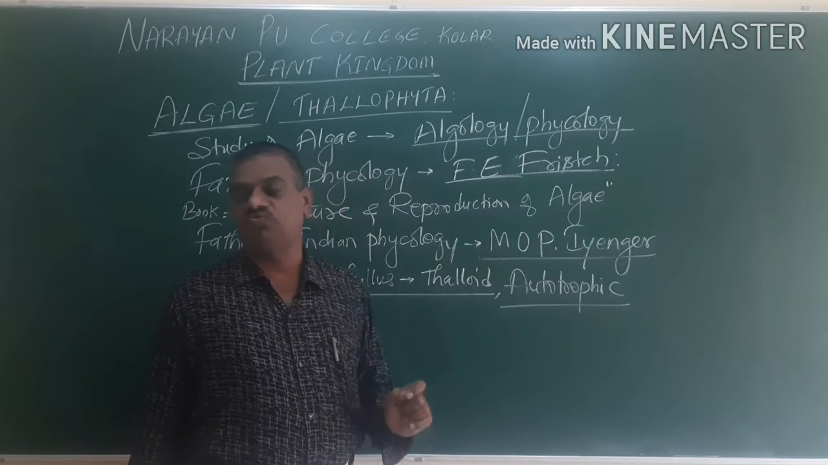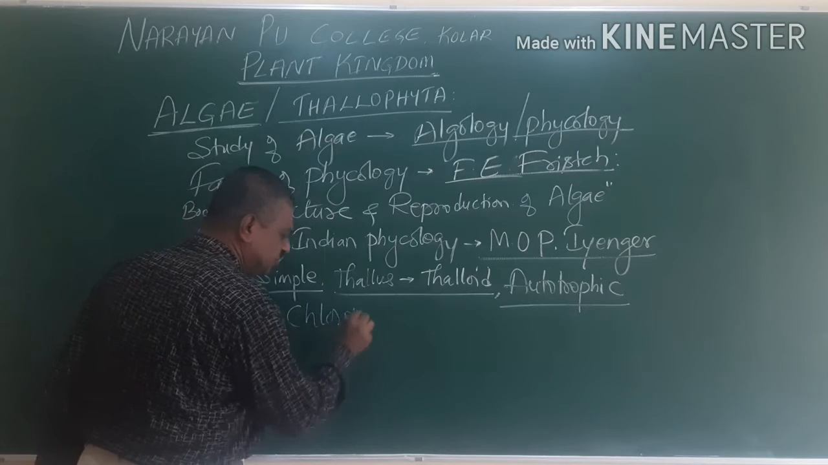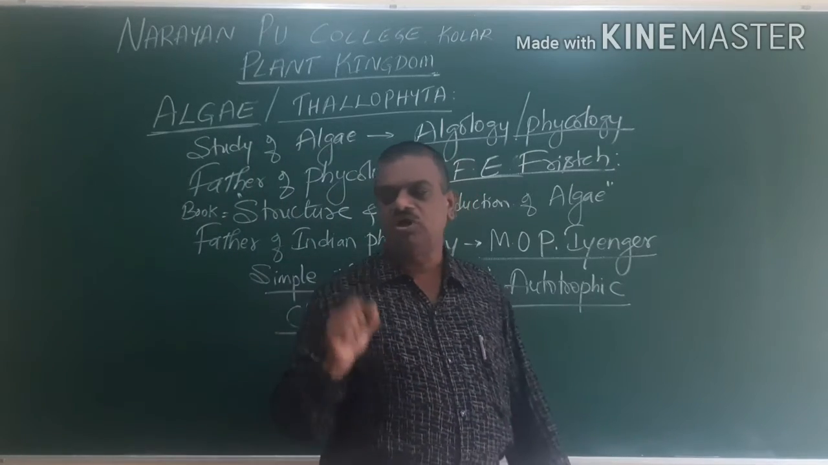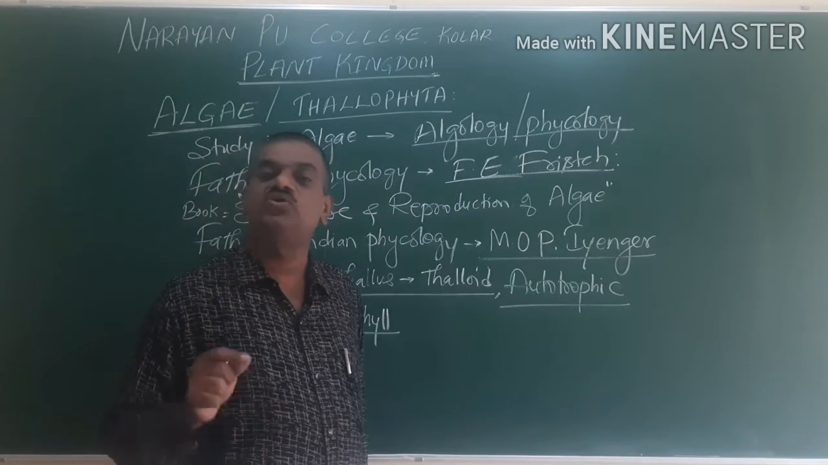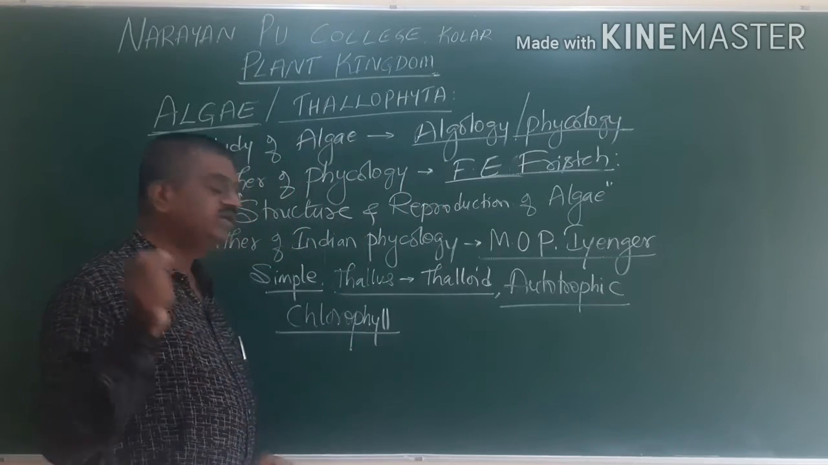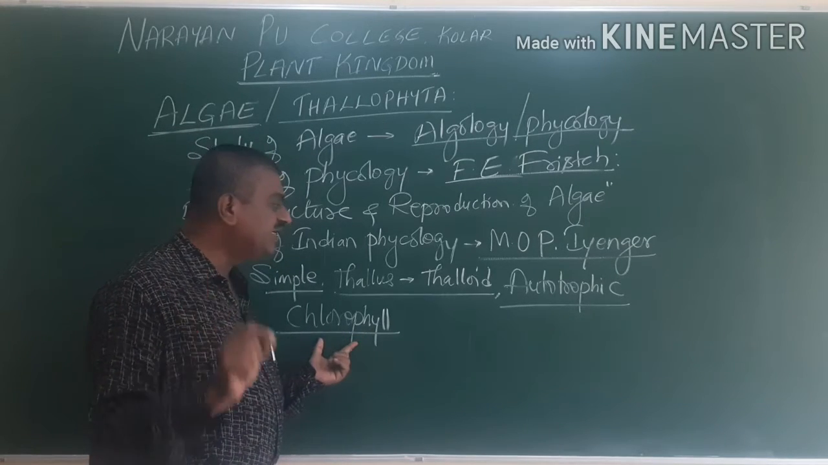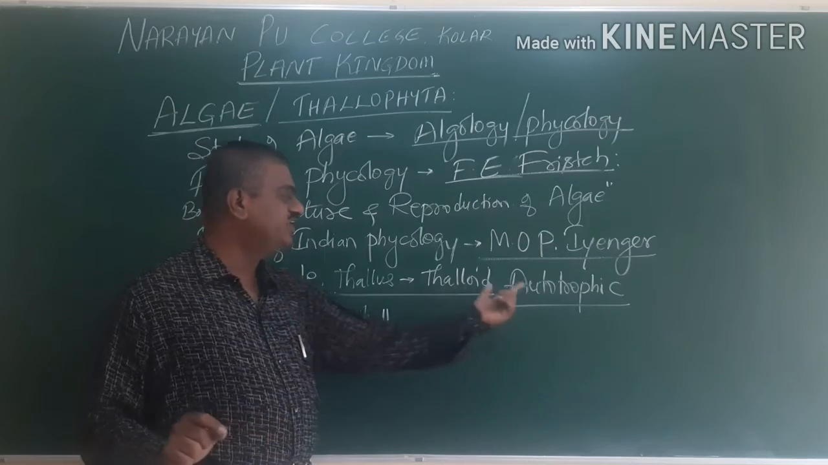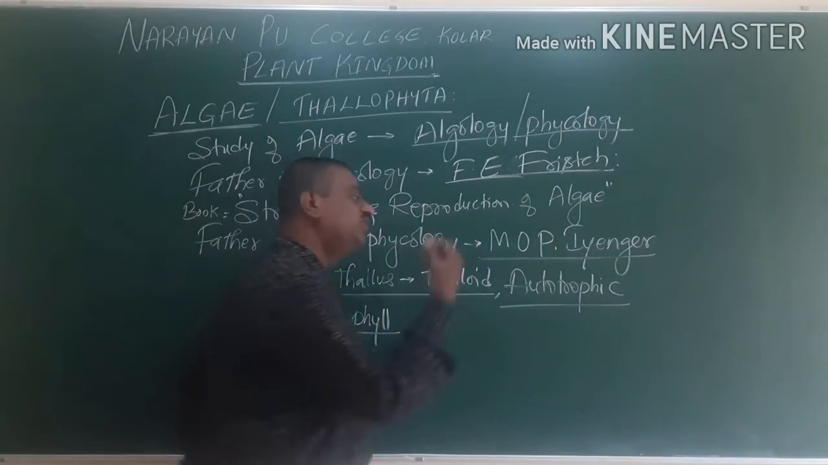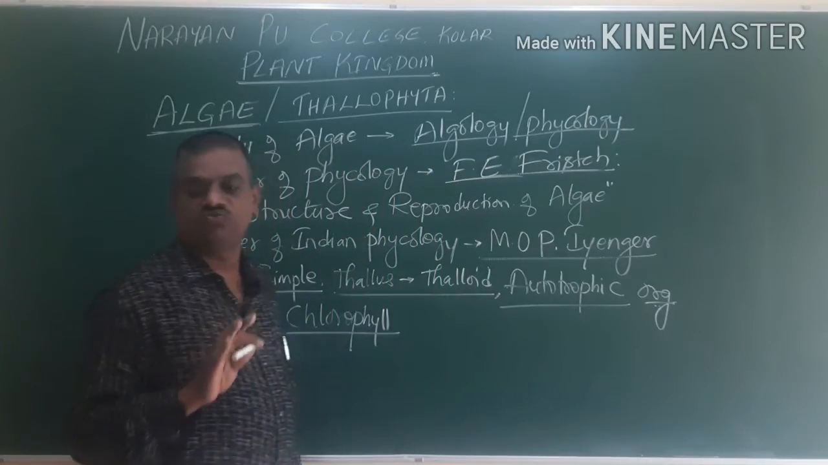They are autotrophic because they have a green pigment called chlorophyll. In the presence of this chlorophyll, they can prepare their own food. Here there is a simple thalloid body with the green pigment chlorophyll, and in its presence they prepare their own food. Hence they are called autotrophic organisms, or autotrophic in nature.